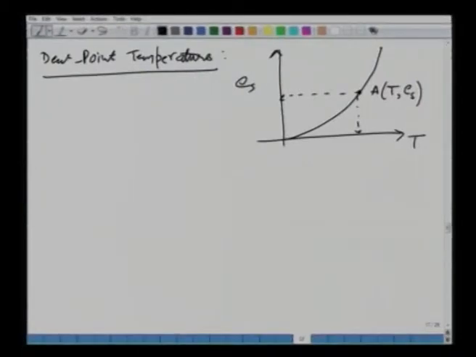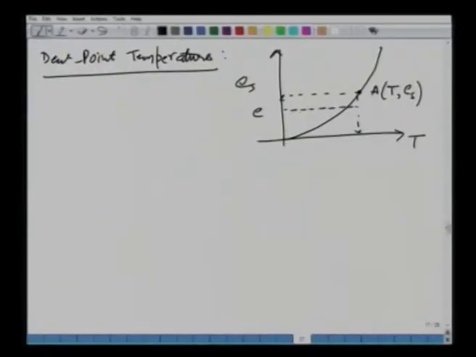This is this temperature, and this is this value of the saturation vapor pressure. Now, for a given value of E, or given value of specific humidity, let us say this is E. We are defining the dew point temperature for a given specific humidity, or the partial pressure exerted by the vapor in the atmosphere due to the level of moisture content in it.